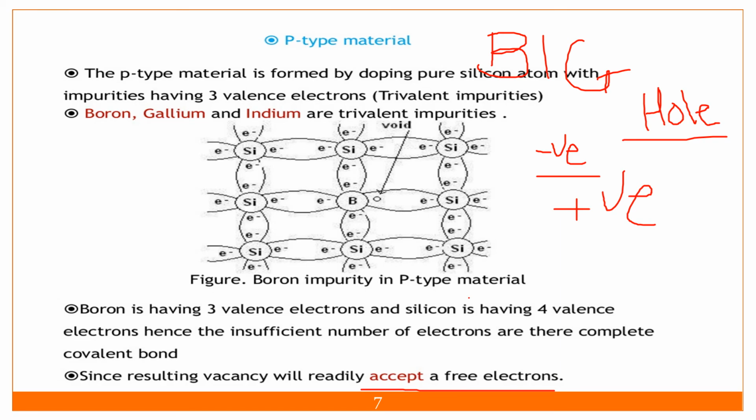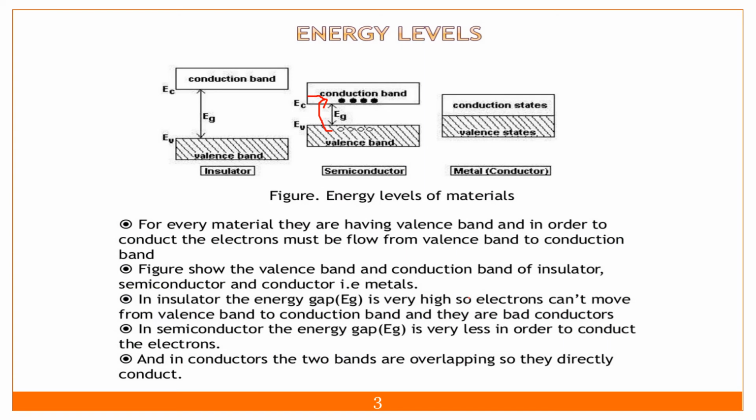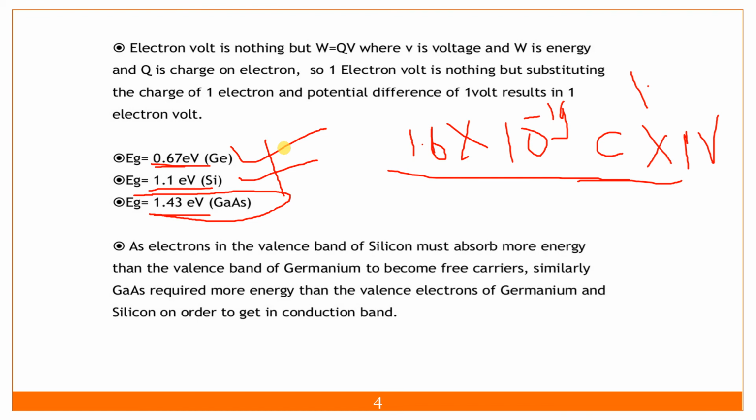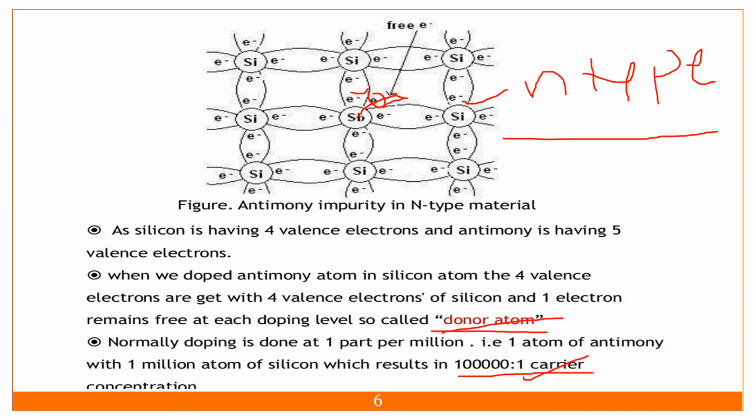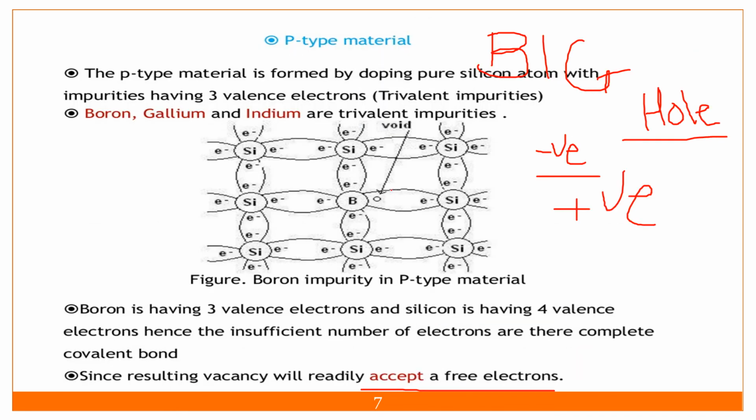So what we have seen is the energy gap in the insulator, in the semiconductor, and in the metal. In n-type material, we add pentavalent impurity like antimony, arsenic, and phosphorus, and these are called donor atoms. In p-type material, a hole is formed, and this space must be positively charged, so it will accept the free electrons. So we will stop over here.